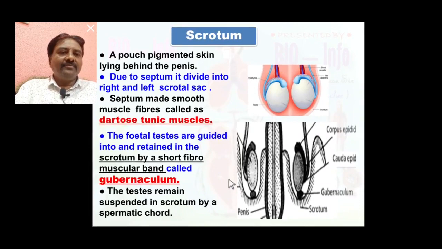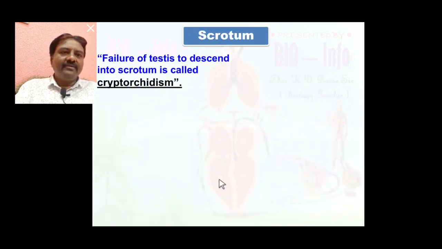Now, failure of the testes to descend into the scrotum is called cryptorchidism. Due to cryptorchidism, that is, failure of the testes to descend into the scrotal sac, the person becomes sterile. Sterility means the reproductive ability is completely stopped,